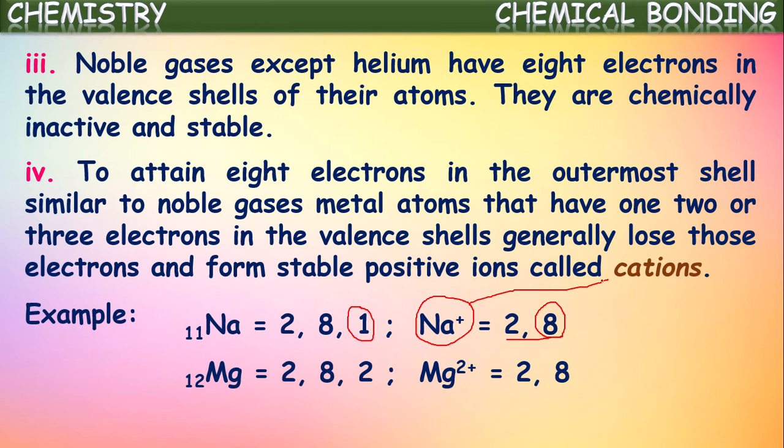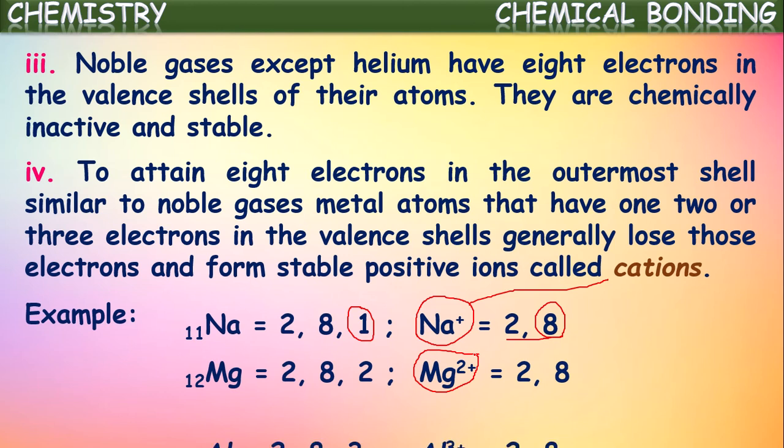We know this 2, 8 is the stable electronic configuration of neon. So magnesium also, by losing electrons, becomes stable, forming a dipositive metallic ion, which we call a cation. Mg2+ cation is formed, and thus magnesium becomes stable.